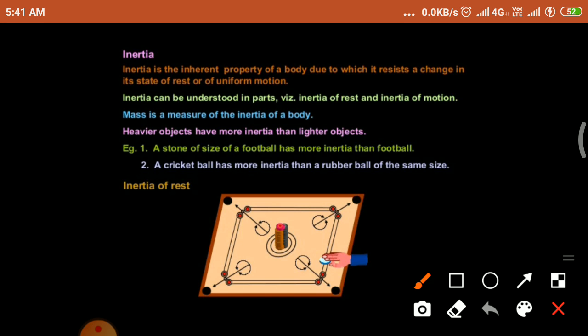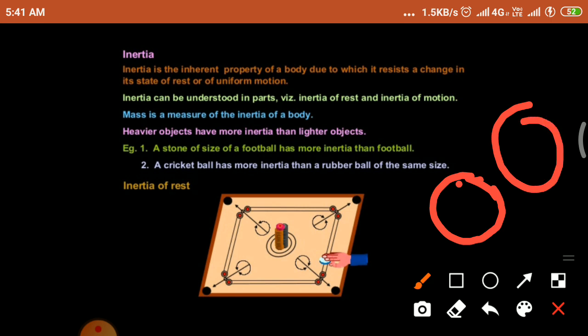And also, if you take a cricket ball and a rubber ball of the same size, which has more inertia? The cricket ball has more inertia than the rubber ball. Why?